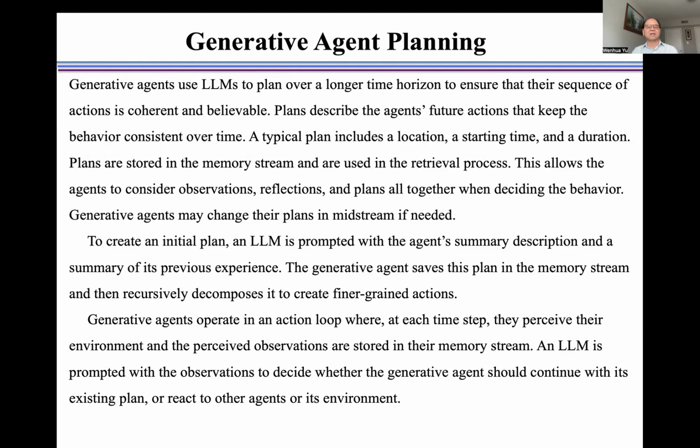Generative agents may change their plans in midstream if needed. To create an initial plan, a large language model is populated with the agent's summary description and a summary of their previous experience. The generative agent saves this plan in the memory stream and then recursively decomposes it to create a final set of actions.